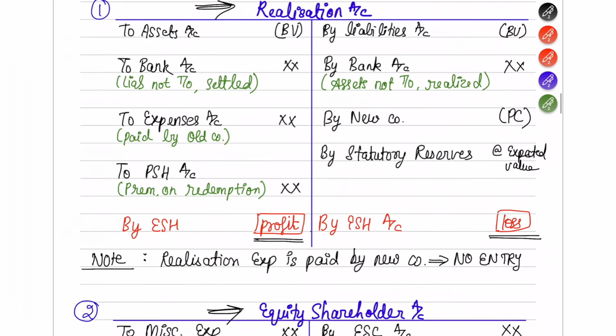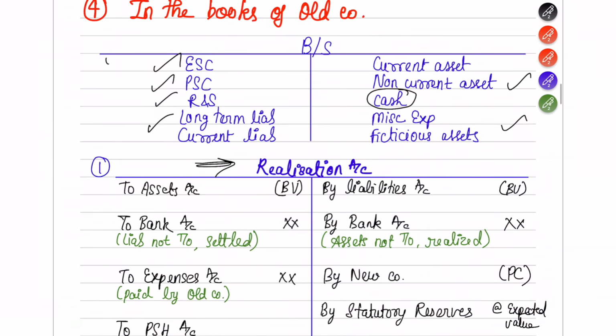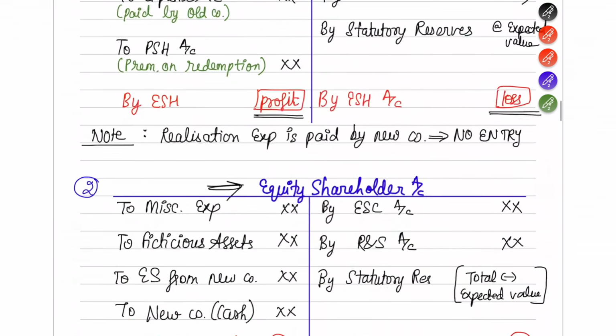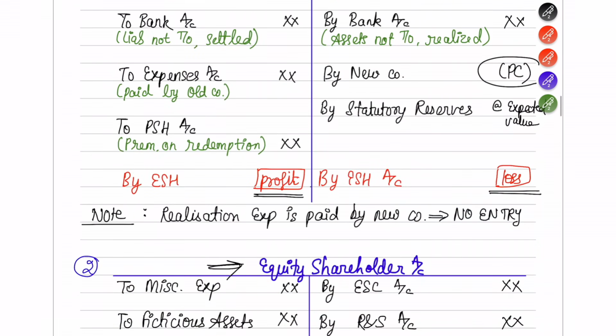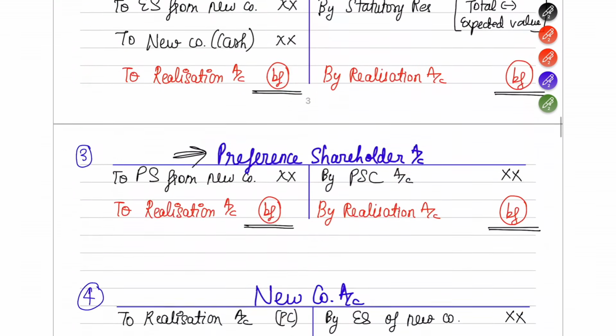Now what more breakup can you do? You have to think. Once you have dismantled the entire balance sheet, which is your first task, the second task will be to break down the PC. Now how you are going to break down this PC is what you're going to understand. You have made an account called the new company account, in which you have written down the PC amount. So now let's open a ledger of this new company and break down that PC.